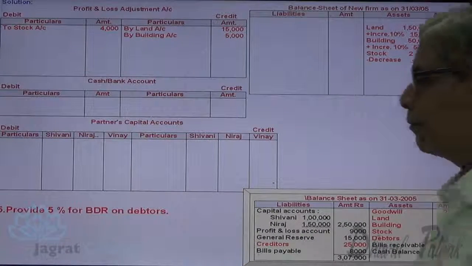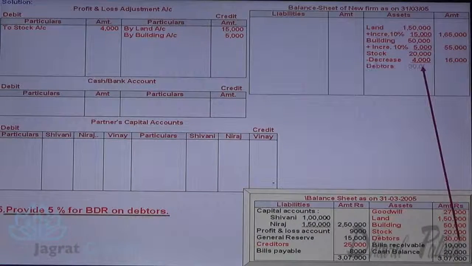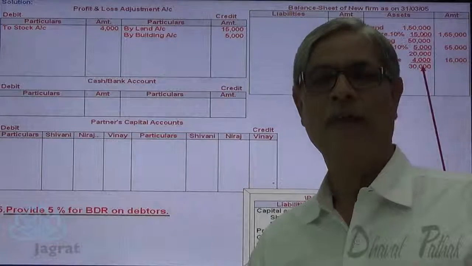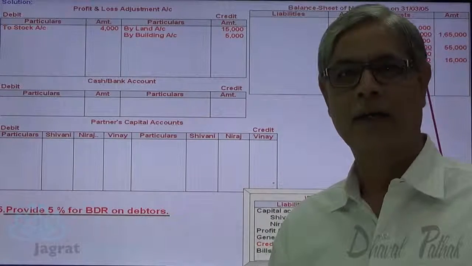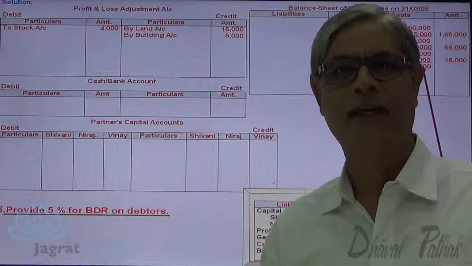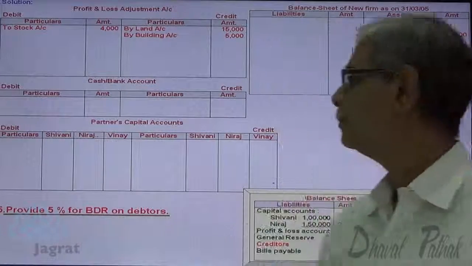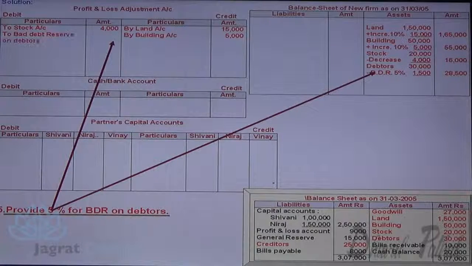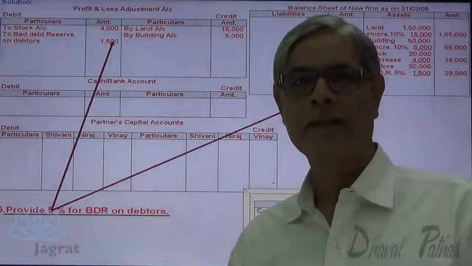Next. Provide 5% bad debt reserve on debtors. Debtors are 30,000. 5% on 30,000, 1,500. 1,500 is the bad debt reserve provision to be made. For that, the profit and loss adjustment account gets debited. Journal entry for that is profit and loss adjustment account debit to bad debt reserve account credit. So 1,500 is deducted from debtors and debited to the profit and loss adjustment account. This is how this revaluation adjustment is considered.